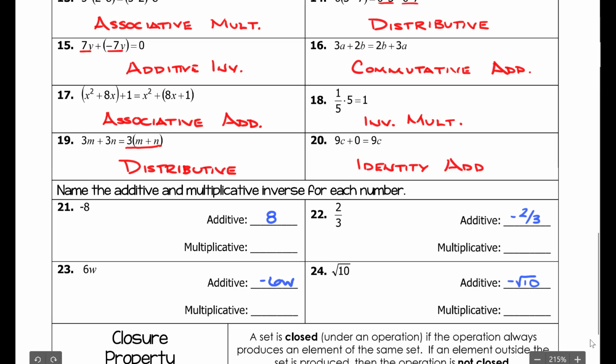So you just change the sign and you've got the additive identity. With the multiplicative identity, it's the reciprocal. So if it's a fraction, you flip it. If it's not expressed as a fraction, you just simply write it as 1 over whatever your number was. So -8 is not a fraction necessarily, but we can write the multiplicative inverse as -1 over 8. For 23, it's 1 over 6w. For 22, this is a fraction, so we just flip it, 3 over 2. And then the multiplicative inverse for radical 10 is 1 over radical 10.